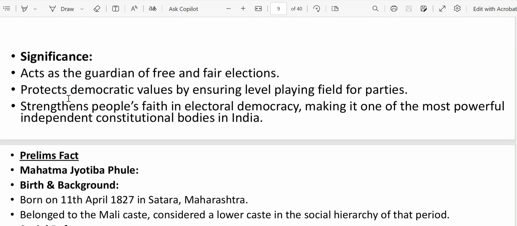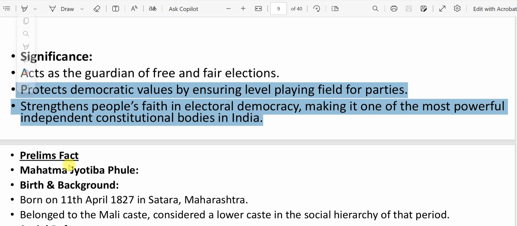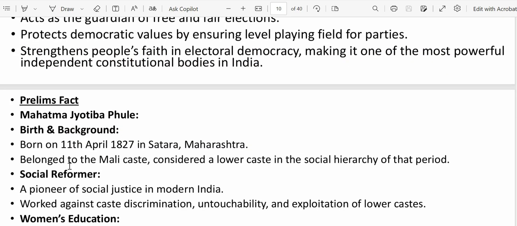If we talk about the significance of the Election Commissioner, it acts as a guardian of free and fair elections. All this you can read about. Next we'll go ahead with the prelims facts. We had a mention of Mahatma Jyotiba Phule in this week's newspaper, so we need to know a few facts about Mahatma Jyotiba Phule.